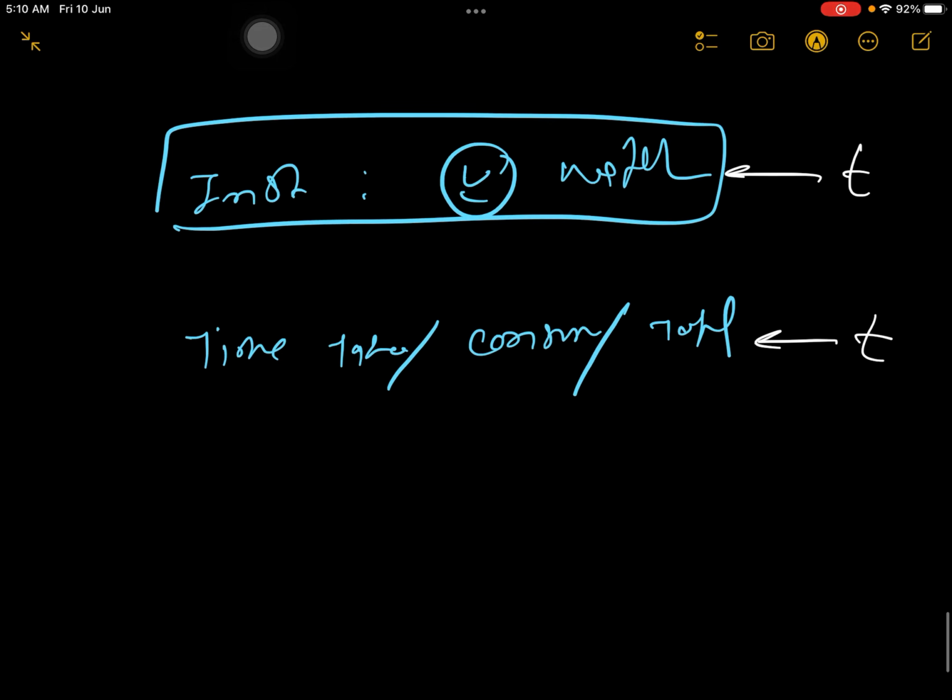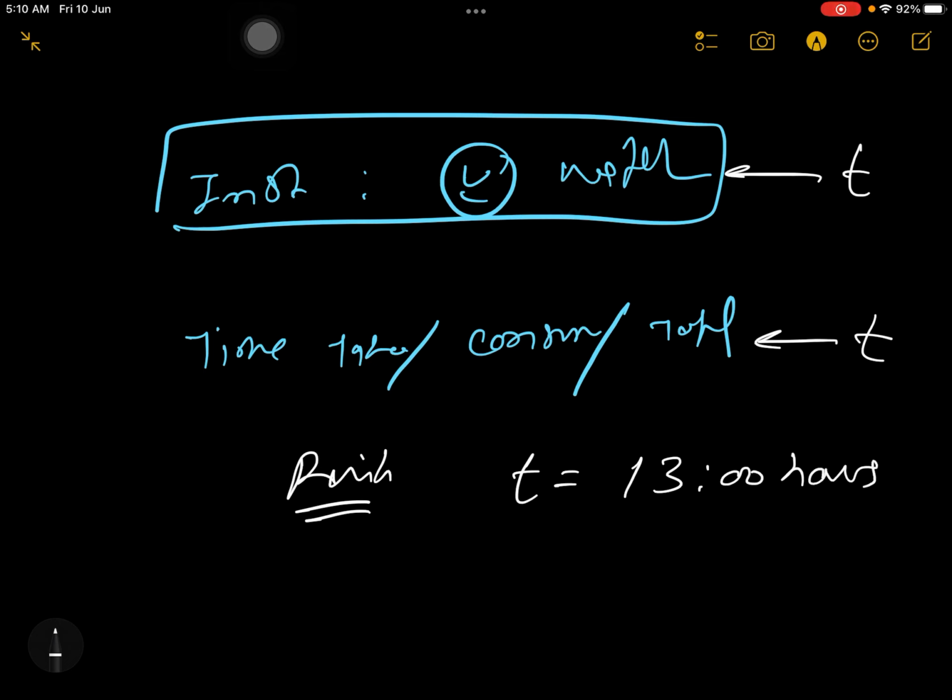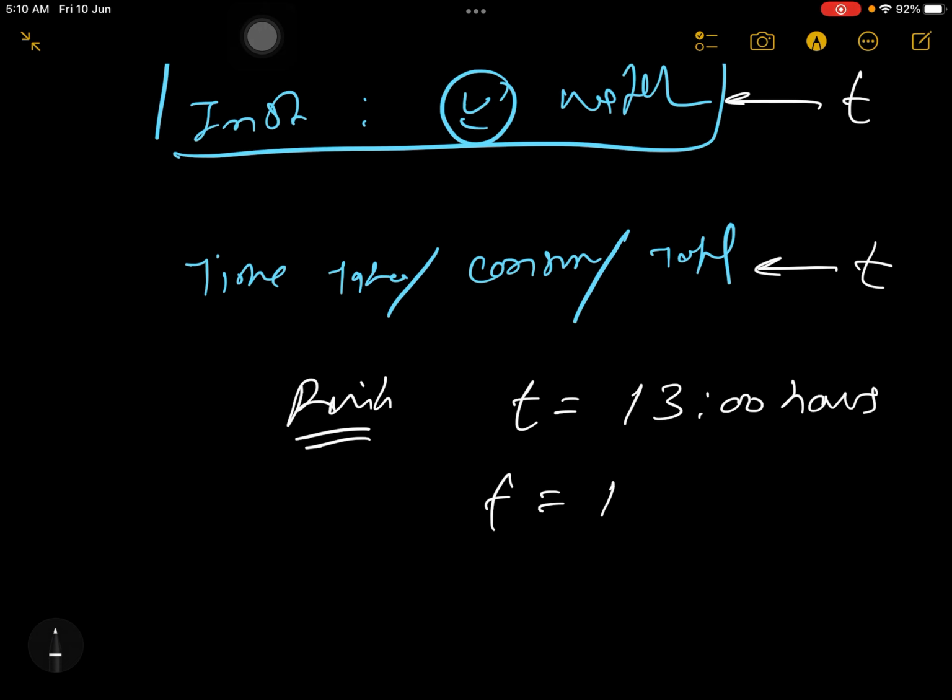Okay, for example, if you go to railways, if you book your ticket in railways, so when you are booking the ticket, they will show that time t is equal to some 13.00 hours. They will write like this, and sometimes they write and. In our basic life, if I have given t is equal to 13 hours, there is difference between both.